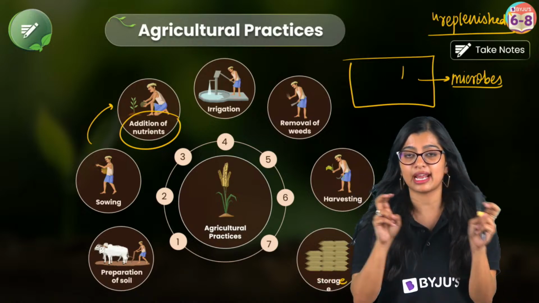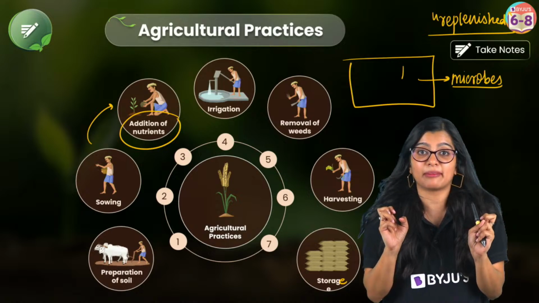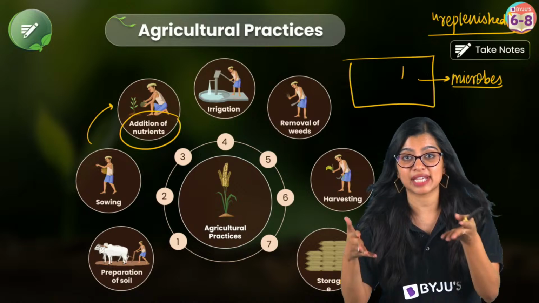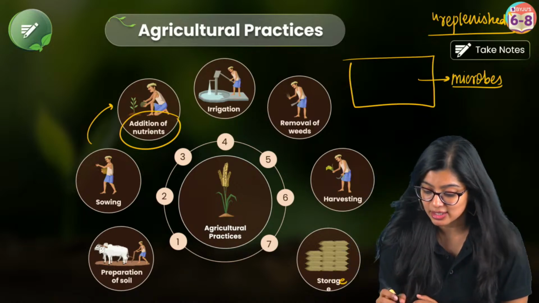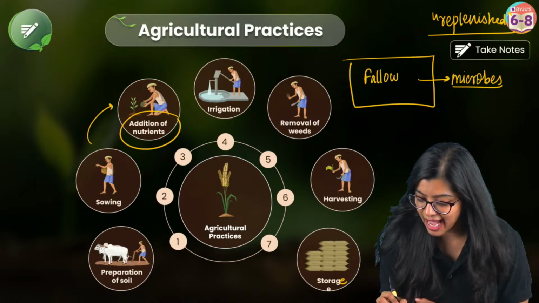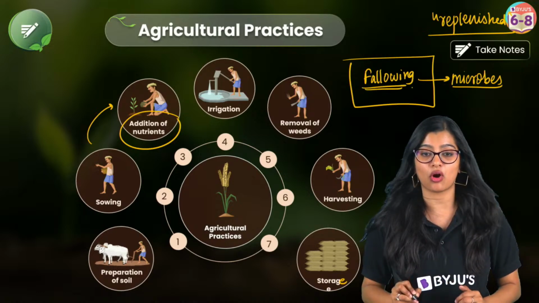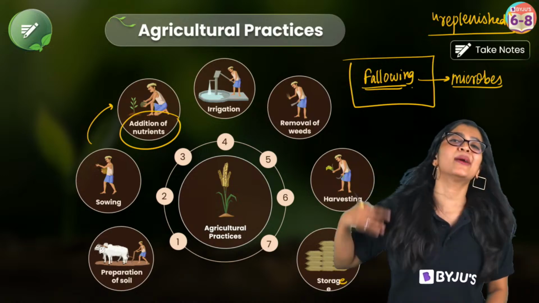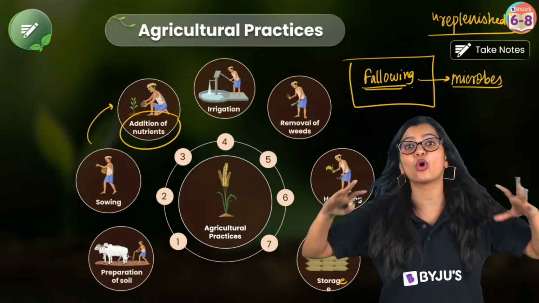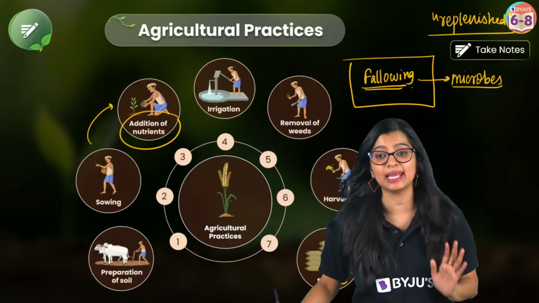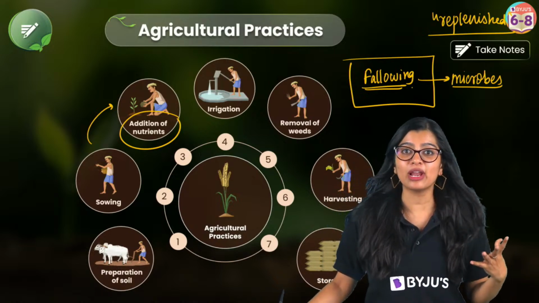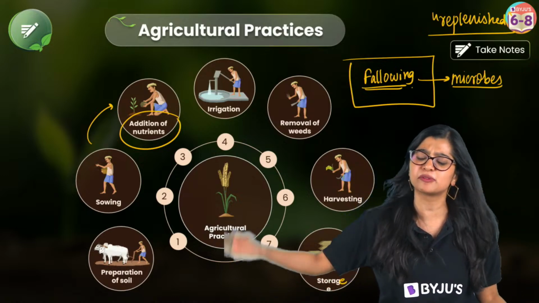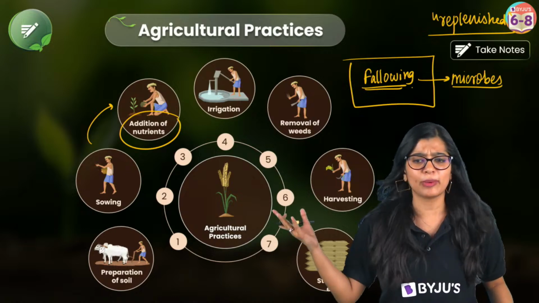So if I have to let my soil bring back the nutrients, my piece of land has to be left empty. And this process is what we call land fallowing, or just fallowing. Yes? Now this is one way. Think about it logically. We have to grow so many crops for so many people, right? Our Indian population is growing. It can't be that for the next 3 months I will not grow any crops because my land is going to fallow. So we cannot do this.